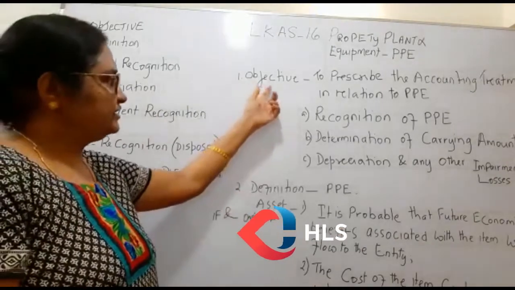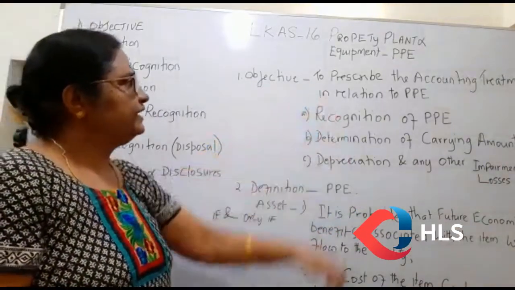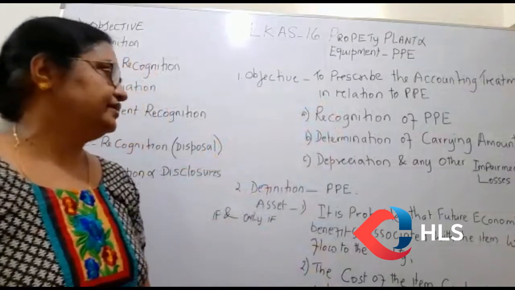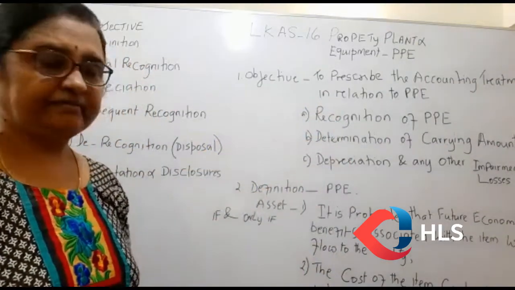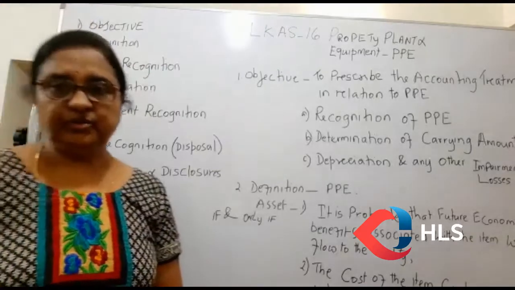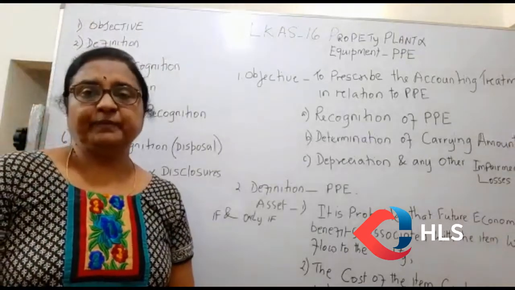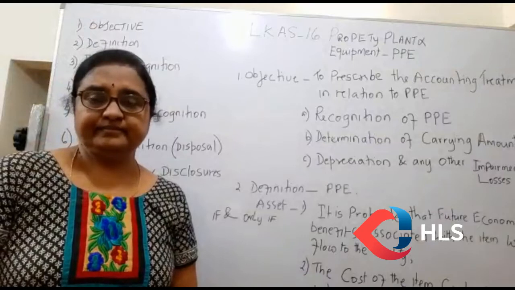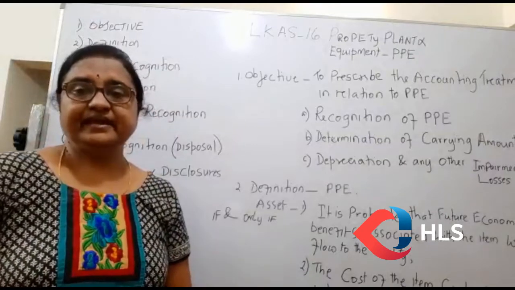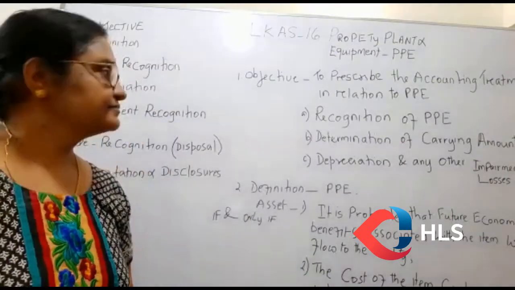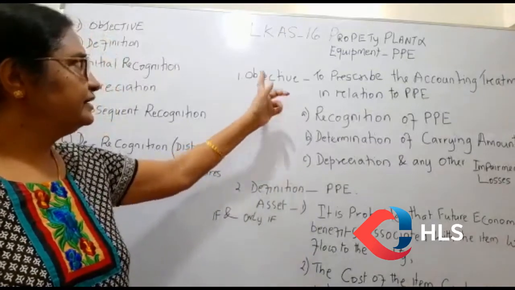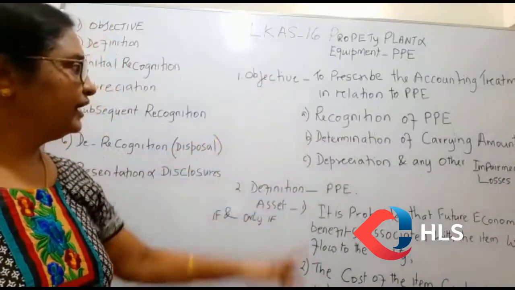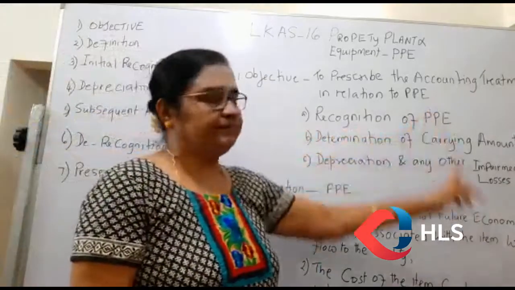What is the objective? To prescribe the accounting treatment in relation to PPE. It is talking about how we are going to record the property, plant and equipment transactions in our books of accounts. There are 3 points mentioned in the standard. One is the recognition of PPE.